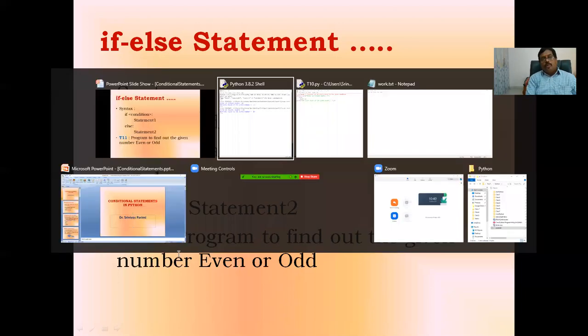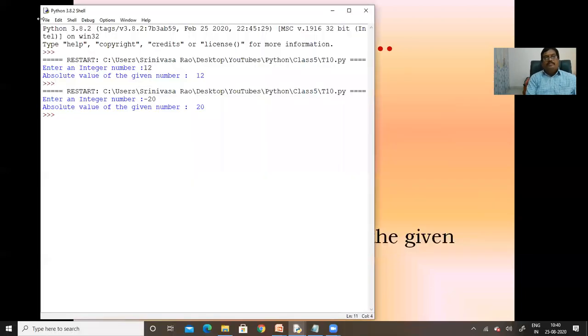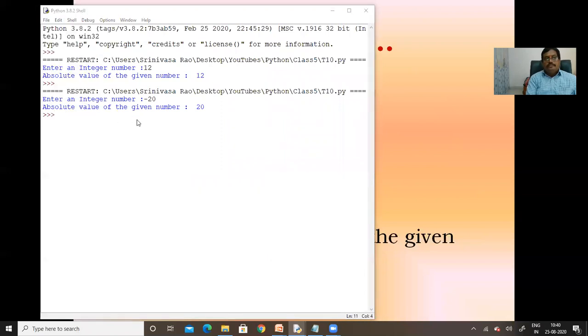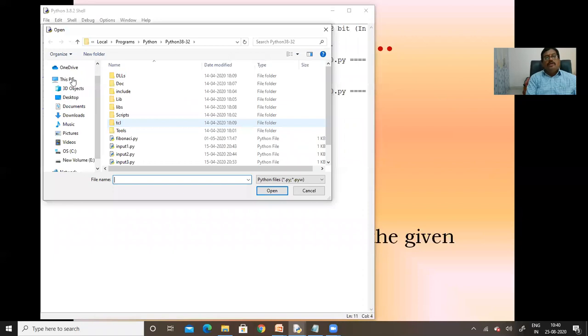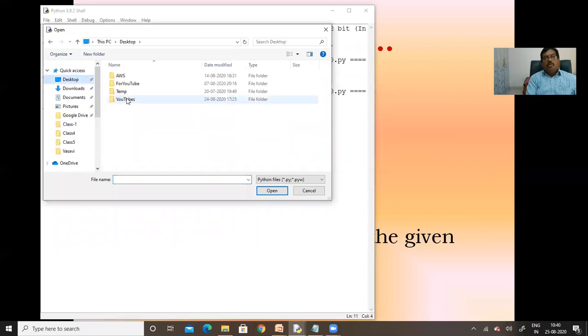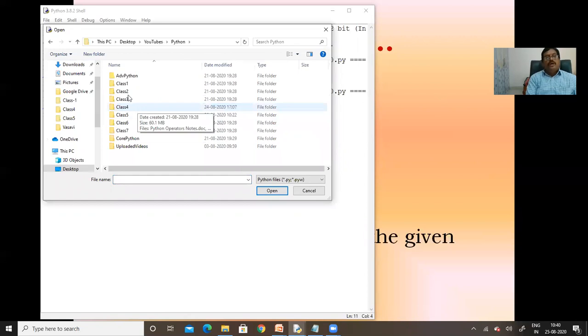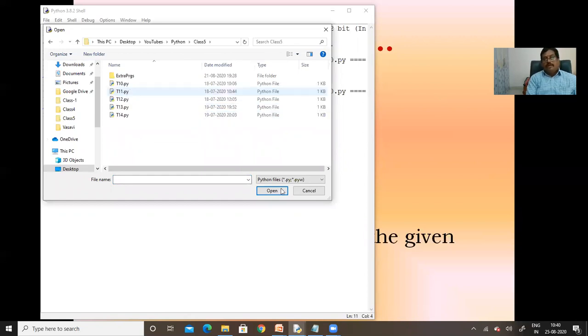Here the program number will be T11. We are going to open that particular file. T11.